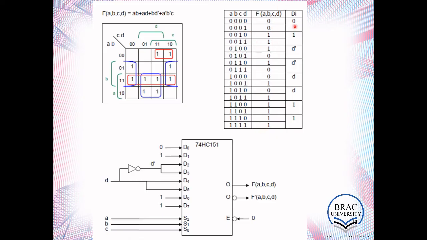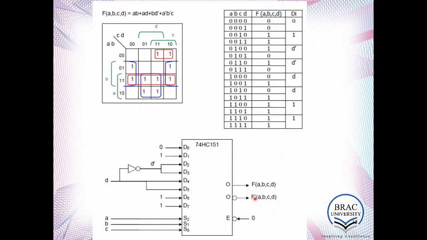And again, take 2 as a pair: for 0 0 it is 0, similarly for 1 1 it is 1, 1 1 it is 1, and for 0 1 it is D, for 1 0 it is D prime, similar to the previous one. If you get these values, put these values here. As it is 8 to 1, we have 8 inputs and 3 control pins for these 8 inputs. Just connect following this combination and we'll get the output.